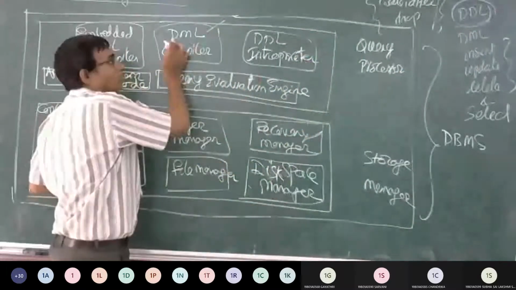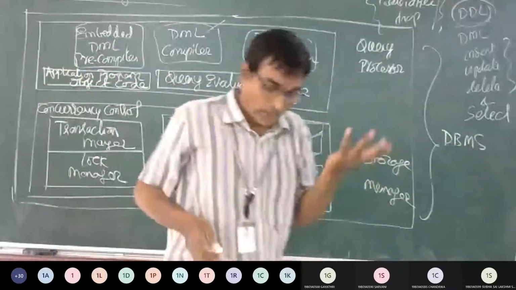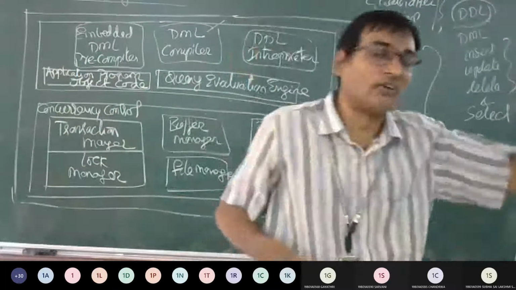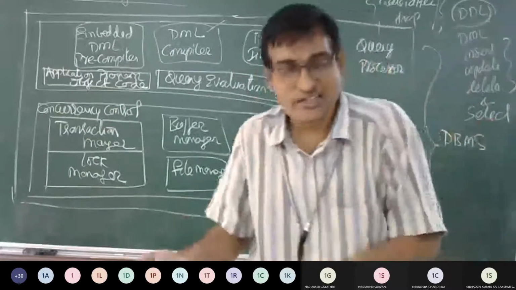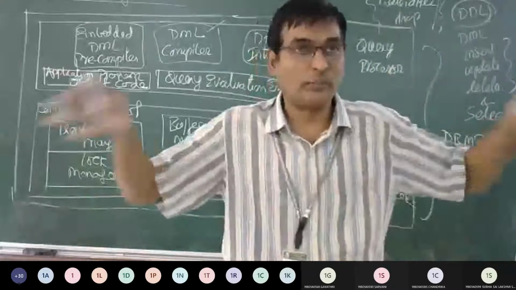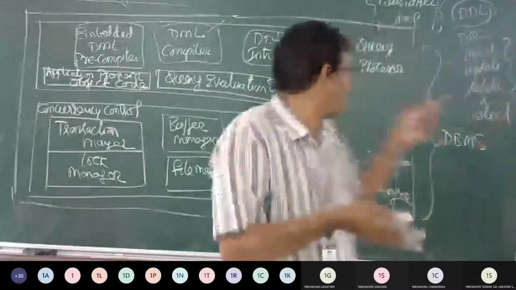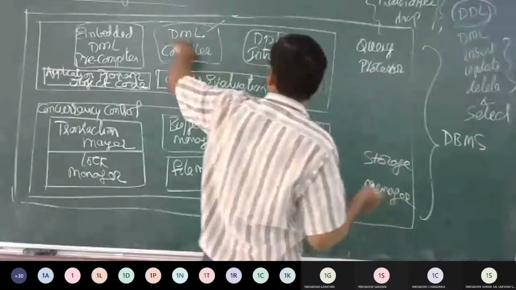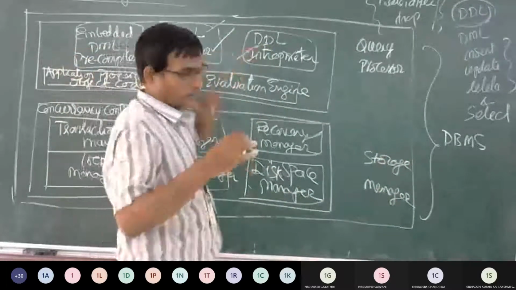Next comes the data manipulation language compiler. A compiler converts the source code to object code, and if there are any errors, all the errors are reported to us at a time, and we can fix all of them at a time. That is the difference you should understand between a compiler and an interpreter.